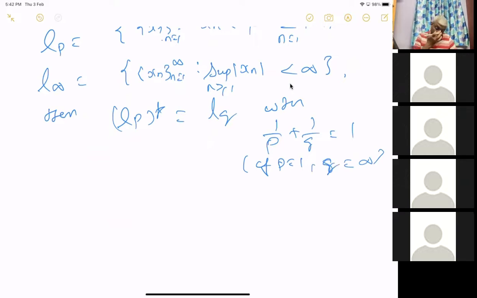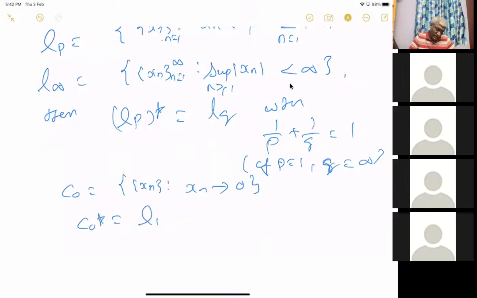And there is something more: you can take c0 equal to all those sequences xn such that xn converges to 0. You can show that this is also a Banach space. Then c0 star equals l1. And we want to prove that l infinity star contains l1, of course, but that's not equal.